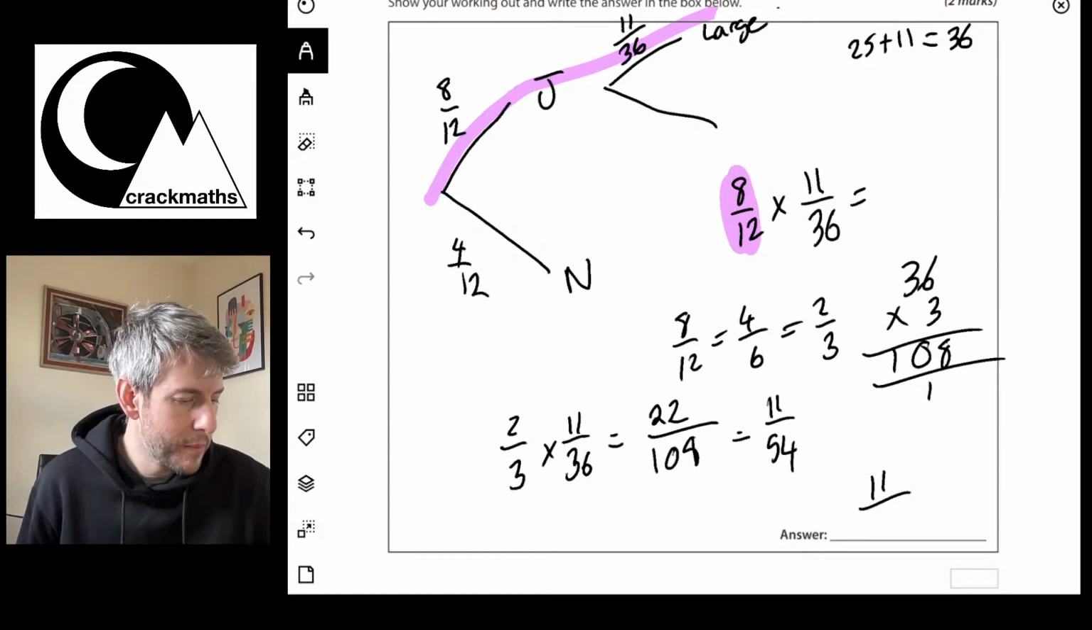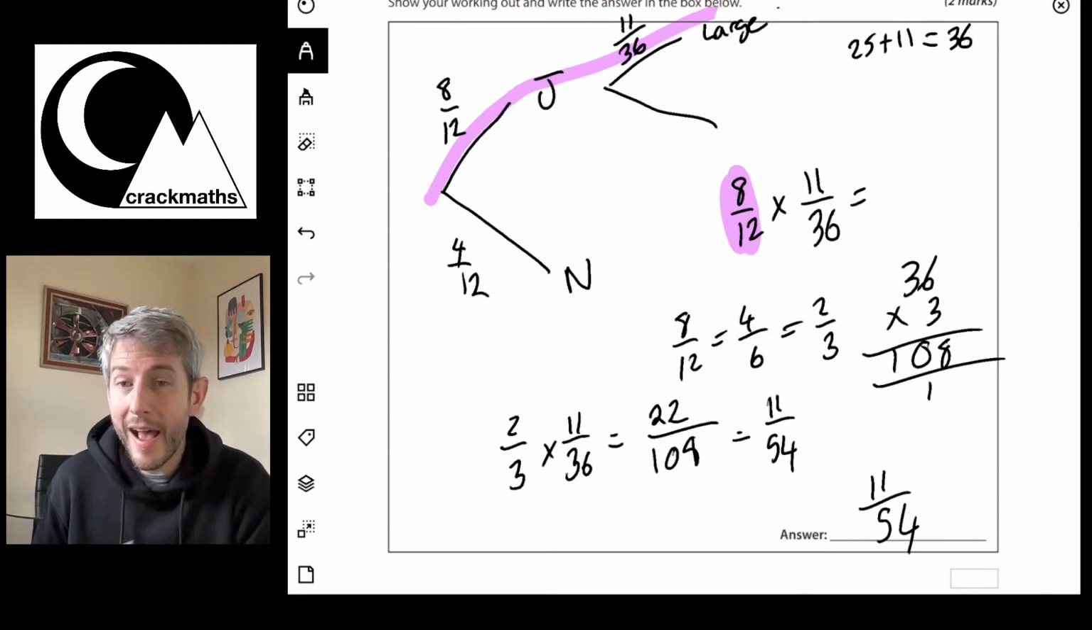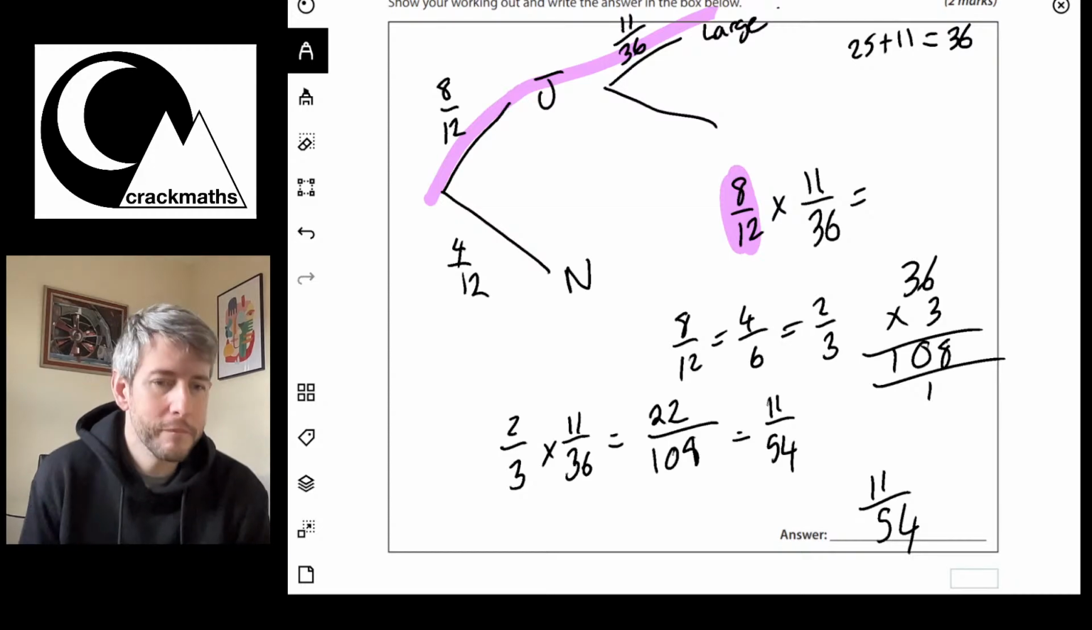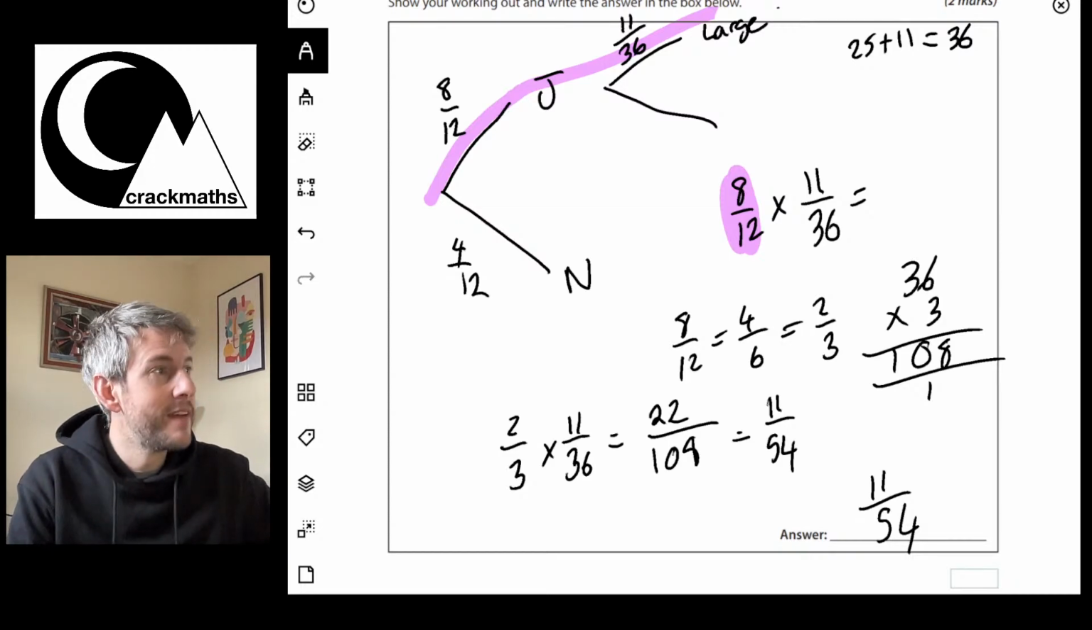So there we go, that's our probability. Again, they didn't ask for the simplest form, they just asked for it to be in a fraction. So it's up to you what you do with that. But that is the answer to that question.